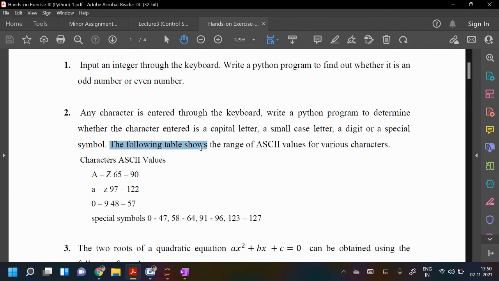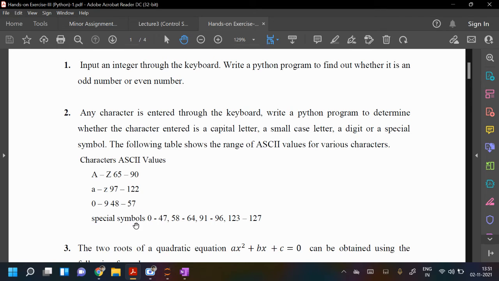The following table shows the range of ASCII value for the various character. If ASCII value lies between 65 to 90, it is A to Z, capital A to capital Z. If your character is small a to small z, then ASCII value is 97 to 122. If you enter a digit, ASCII value will be 48 to 57. And special symbols you enter, ASCII value may be 0 to 47 or 58 to 64 or 91 to 96 or 123 to 127.